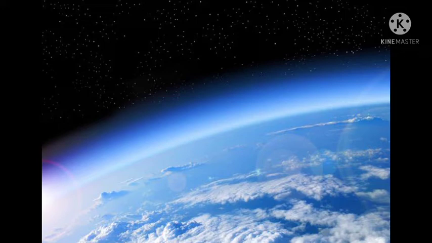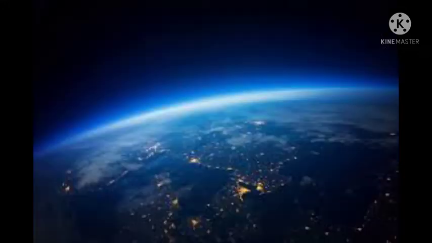Differences in air temperature close to Earth form areas of high and low pressure. Warm air is light and rises upward. It makes low pressure areas. Cold air is heavy and sinks. It makes high pressure areas.